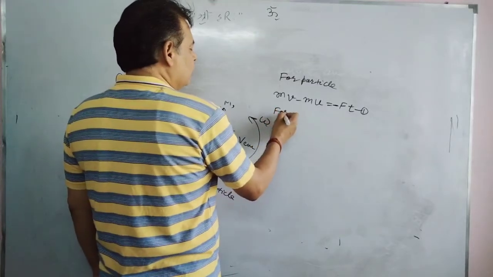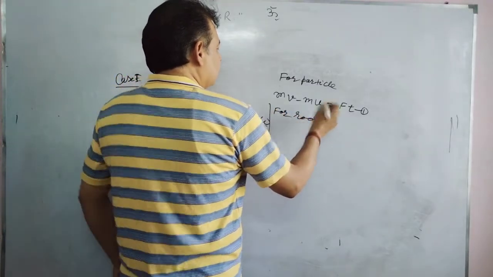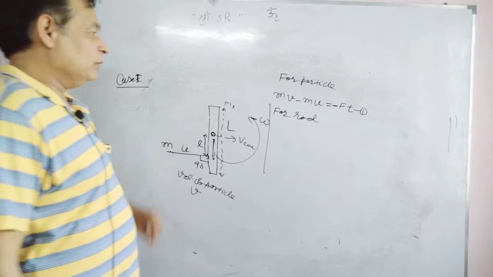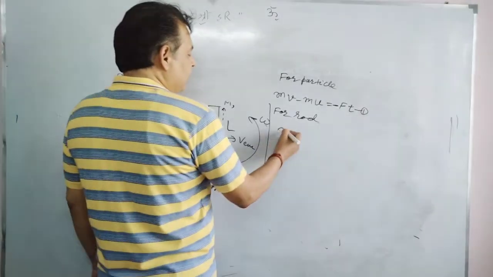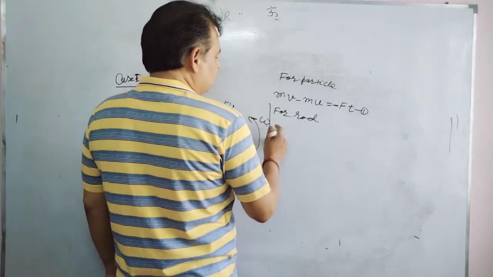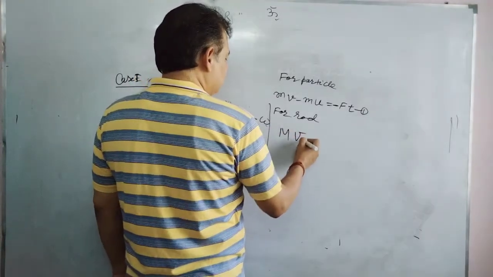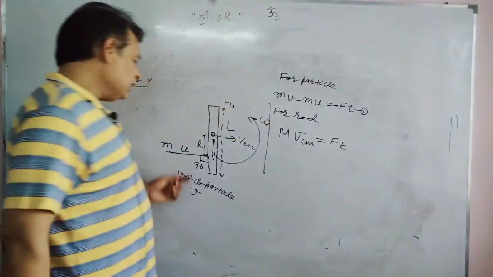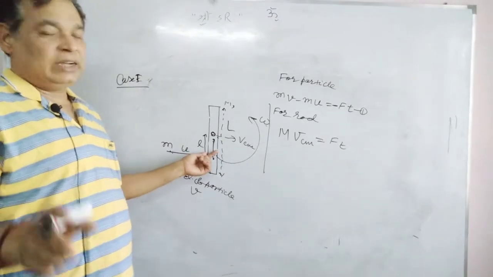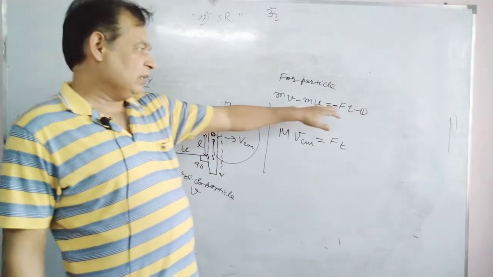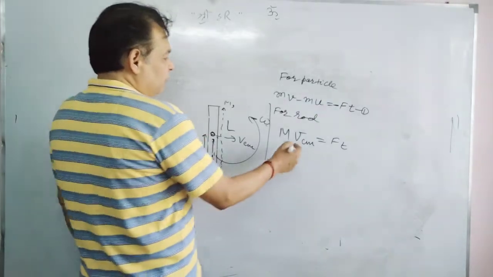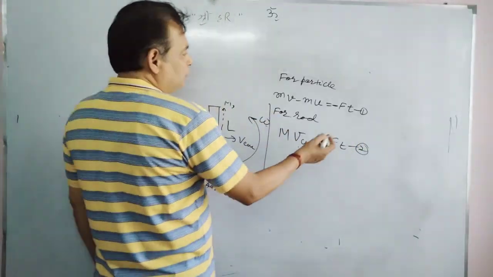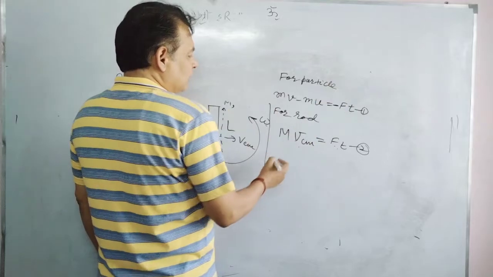For the rod, we can write the impulse for the rod. Final linear momentum is M, the mass of the rod, times VCM, equals the same force times t. The particle will apply the same force on the rod towards the right, and the rod will apply it towards the left, so the minus sign occurred there. M VCM will be Ft. From this second equation we can put the value of Ft in the first equation, and we can have